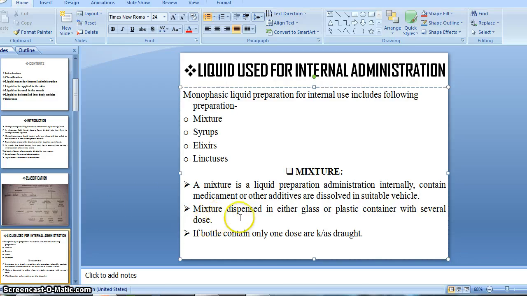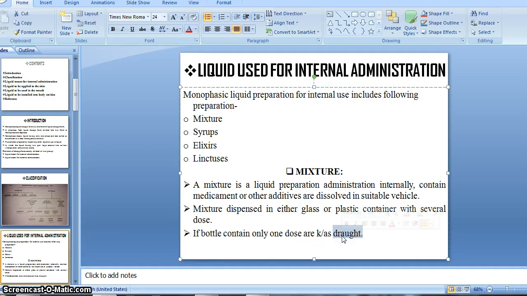Then the mixture is dispensed in either a glass or plastic container with several doses. We can easily dispense the mixture into a glass container or a plastic container. So dispense करना glass या फिर plastic container में with several doses के साथ, ठीक है. If the bottle contains only one dose, that is called a draught.